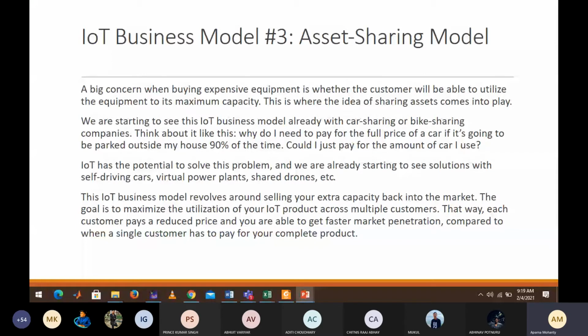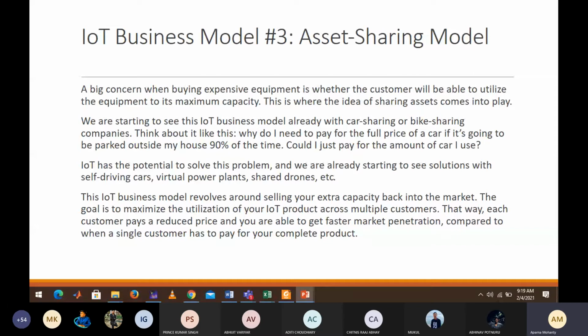So how is this an asset sharing model? Suppose you sell your product telling customers that you need not buy the generator, you can hire it. For a costly thing, the generator might cost like 1 lakh, and people will be hesitant to buy because they know that after the cyclone period they won't need it.